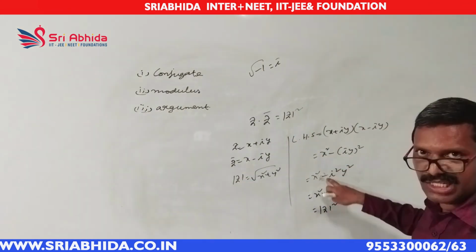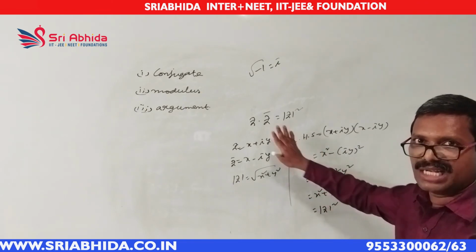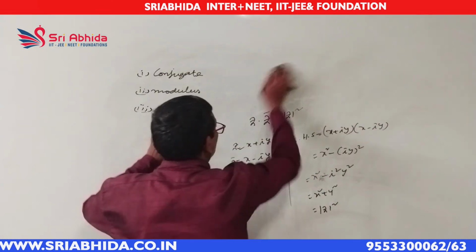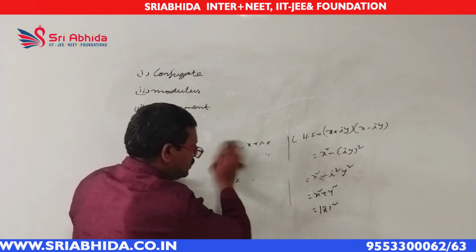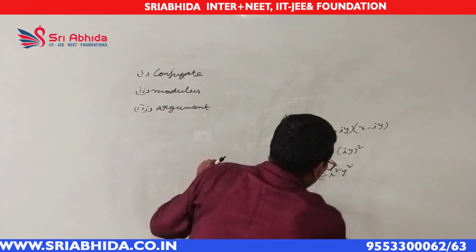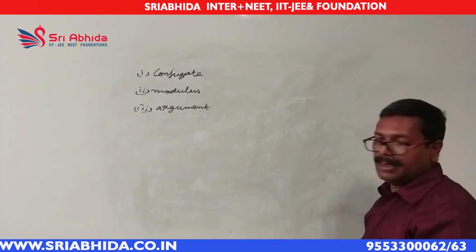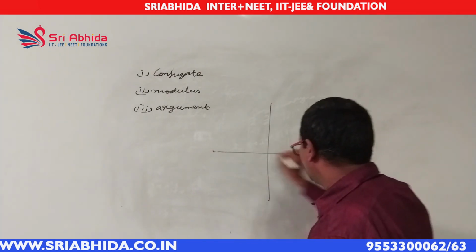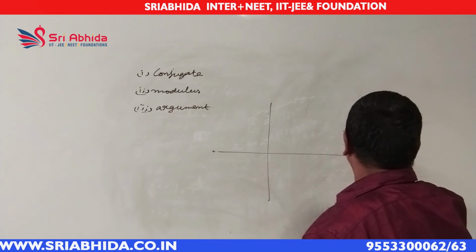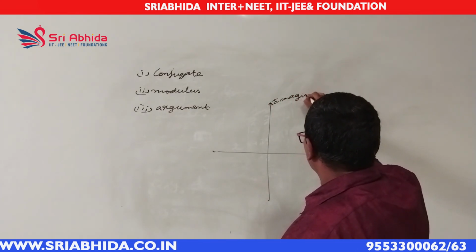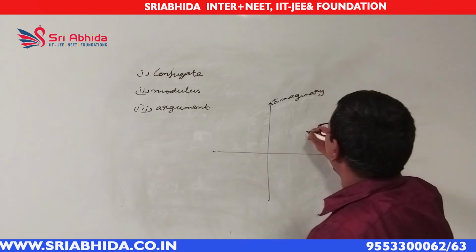Next, what is meant by the argument of a complex number? I will explain it. See, suppose this is the real axis. This is the imaginary axis. In this Argand plane or complex plane, take some complex number z equal to x plus iy.